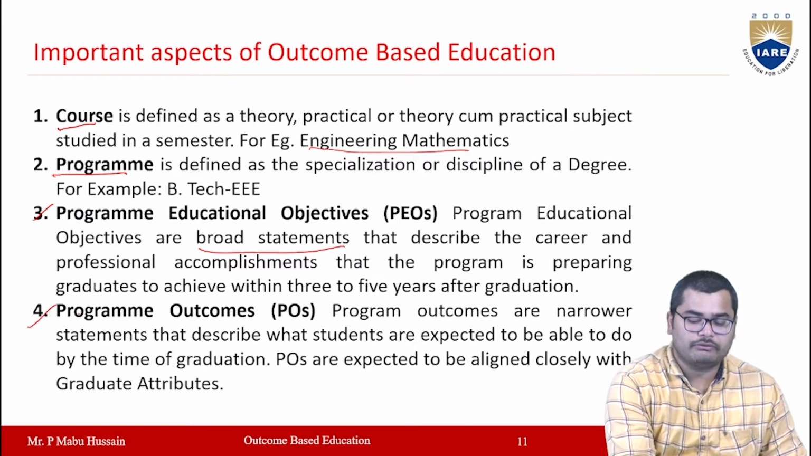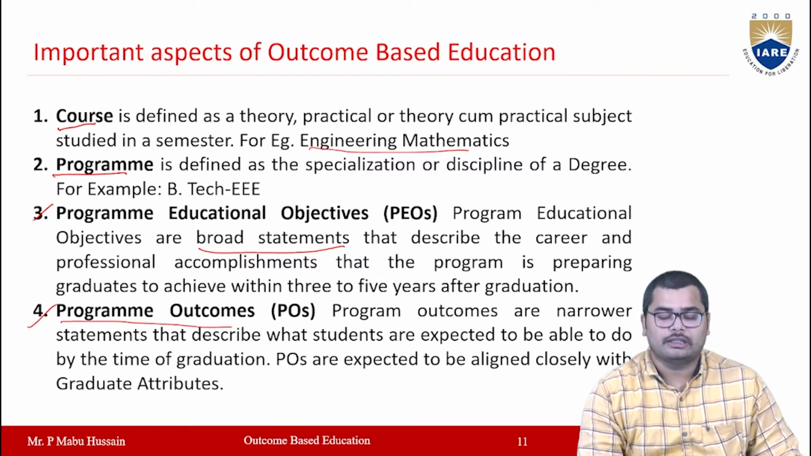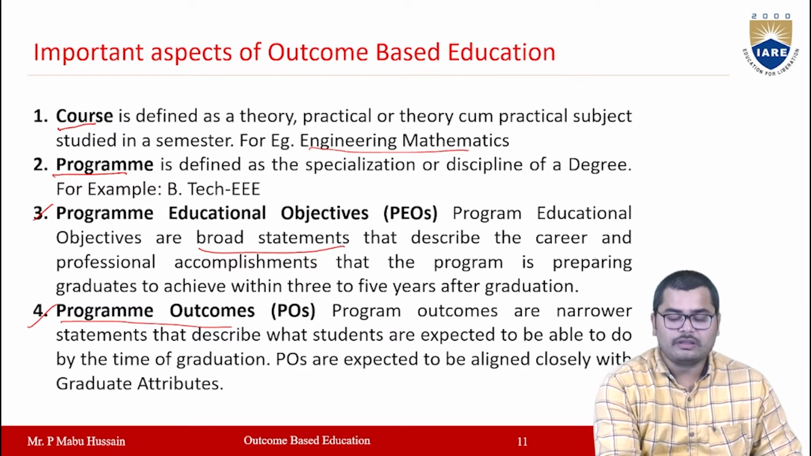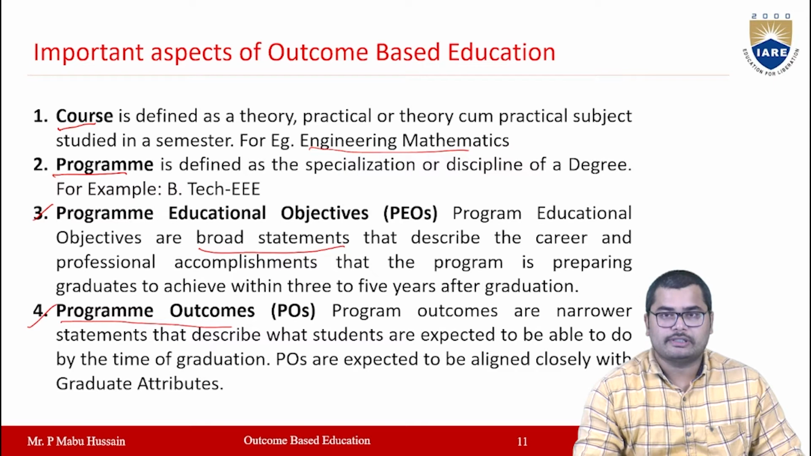And the fourth one, program outcomes. Program outcomes are narrow statements which describe what the students are expected to be able to do by the end of the graduation, and POs are expected to be aligned with the graduate attributes defined by the NBA. A total of 12 graduate attributes are defined by the NBA. We will see them later.